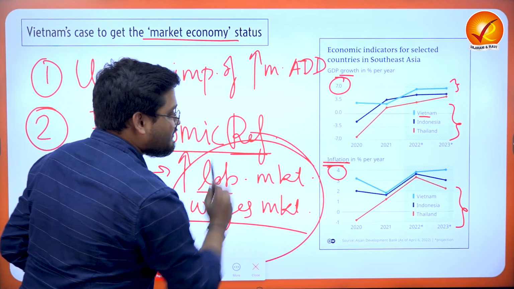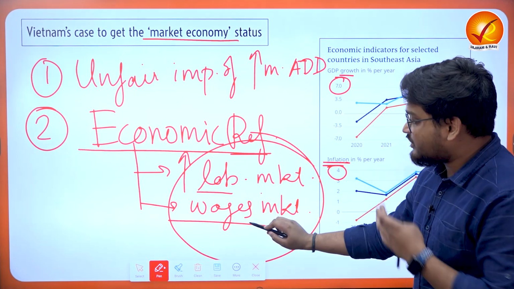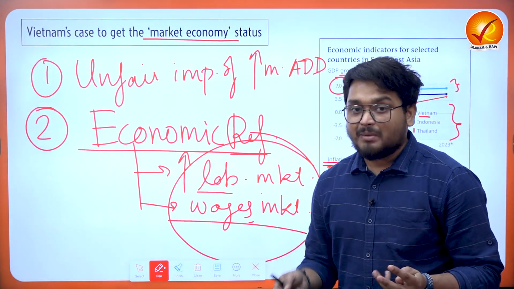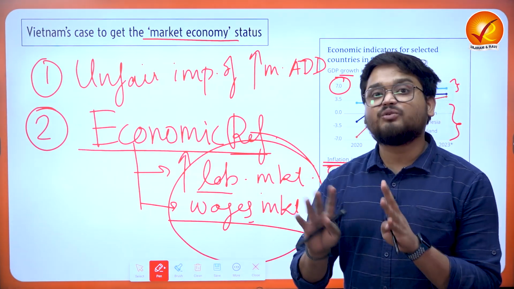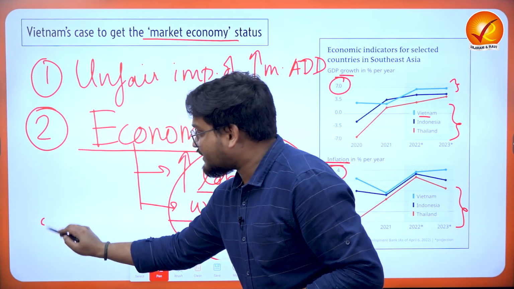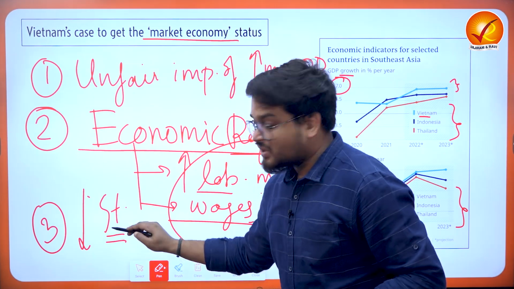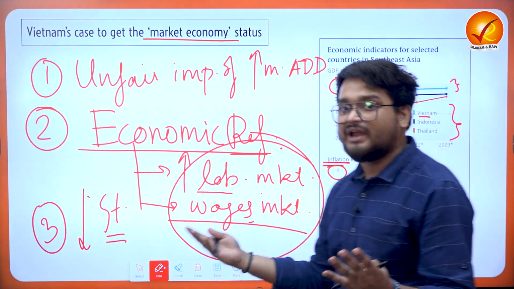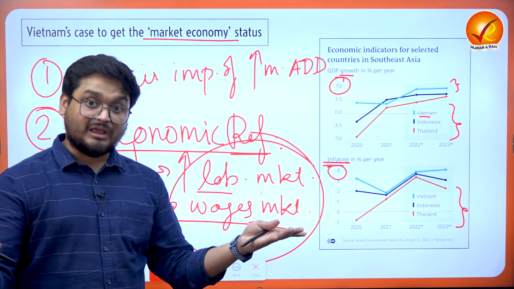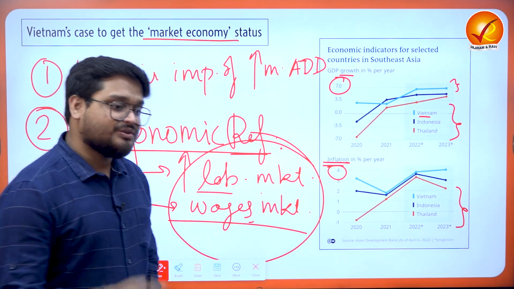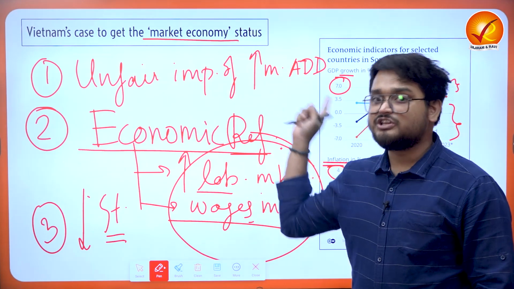Vietnam used to be a communism-centric country, and the labor markets and the wage markets used to be heavily determined by labor union protests and the labor union control over the state-owned enterprises. Now Vietnam has said that in addition to the reduction in state-owned enterprises, we have taken this kind of reform. So how can you right now tell that Vietnam has a non-market economy? We have taken many market economy steps, right? So this is where Vietnam is arguing for a more transparent mechanism by the US, right?